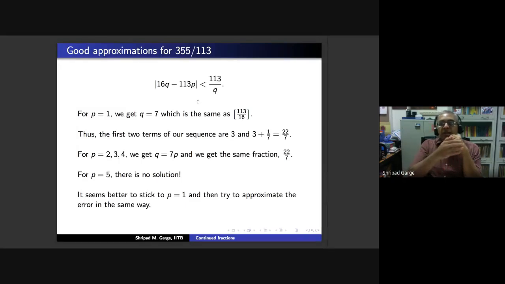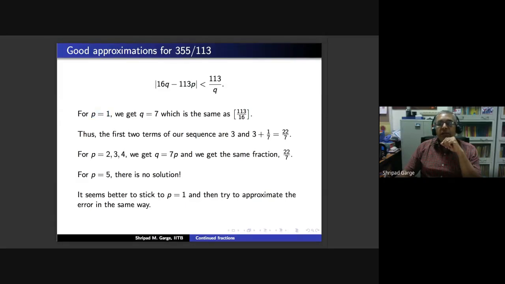So some multiples of 16 will come closer to 565 and then some will go further, but the distance is not quite less than 113 by that particular multiple. So what we are asking for is not an easy thing. Getting this approximation is not easy, but we do seem to get it whenever we take P equal to 1.